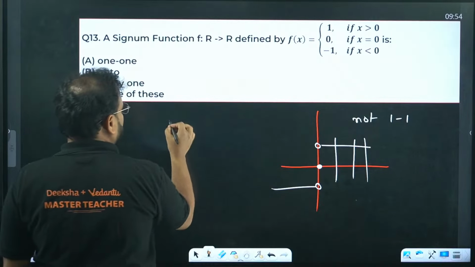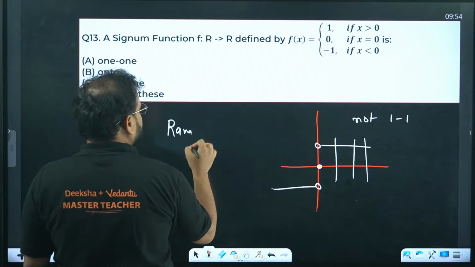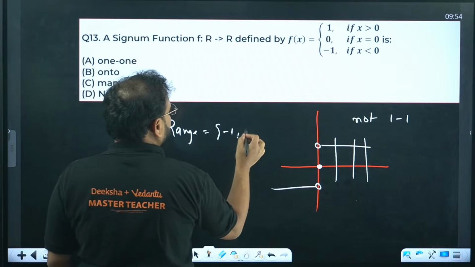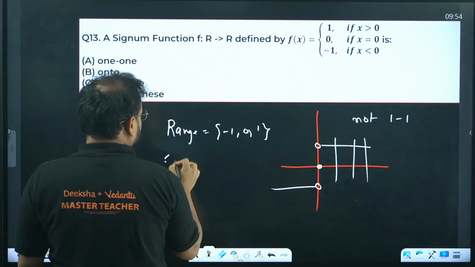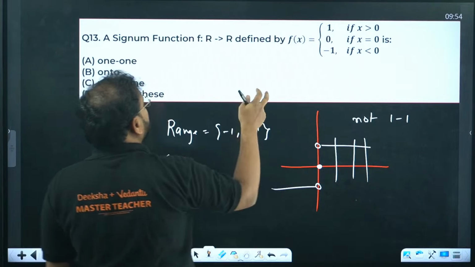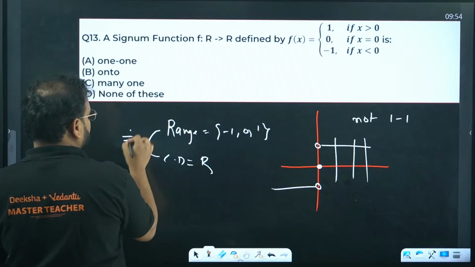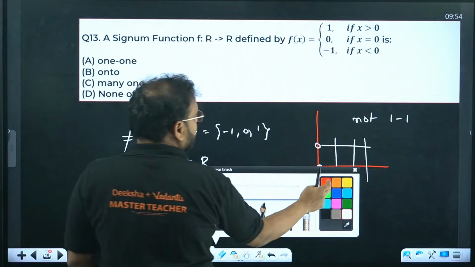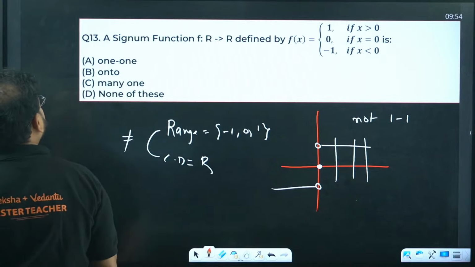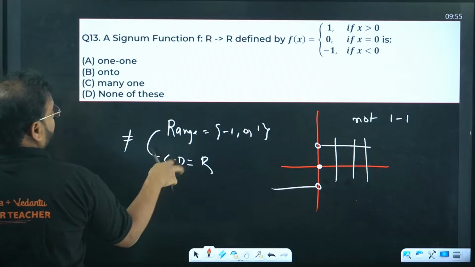Second one, onto, sir, no. Look at the range. Range is only 3 elements, minus 1, 0 and 1. What about codomain, sir? Codomain is given as all real. So this is not equal. The codomain is not equal to the range. Hence answer is not onto, right?